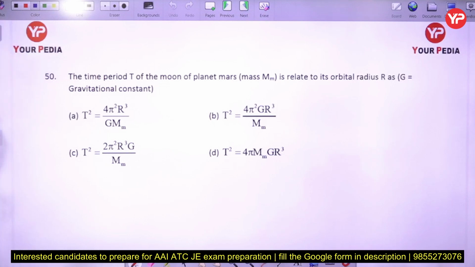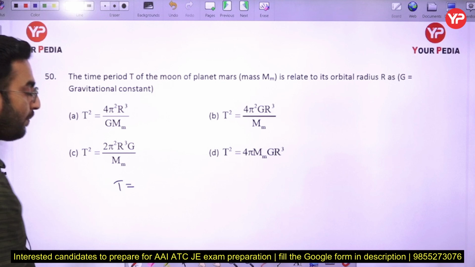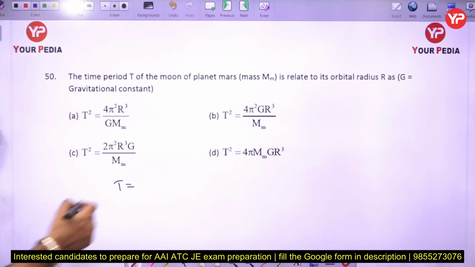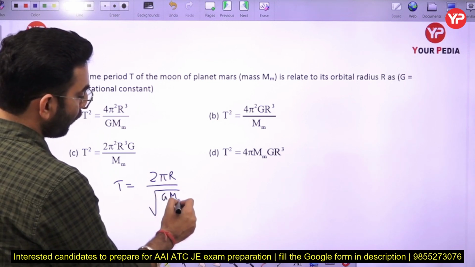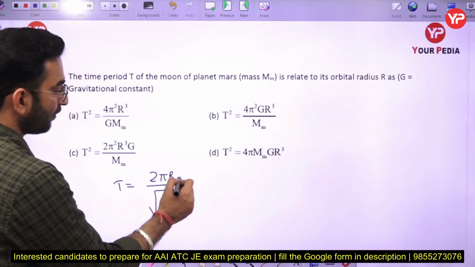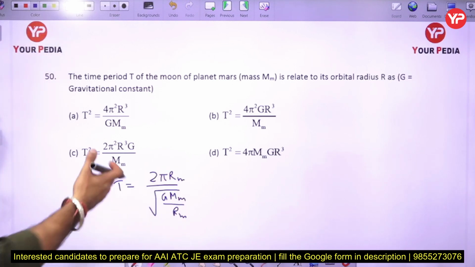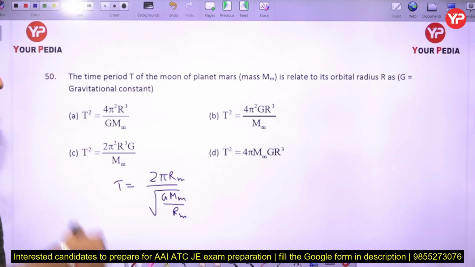Okay, now the next part, the time period T of a moon of a planet of mass M is related to the orbital radius R as, G is equal to the gravitational constant here. So in that case, first of all just see the time period of the planet moon is given by 2 pi R divided by root of GM divided by R here. Okay, this is the expression of the time period, not of the moon, of the Mars planet here. Okay, so in this case just put all the values and you are going to get the final answer.